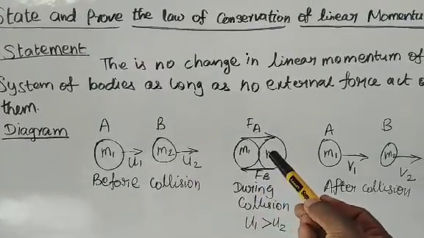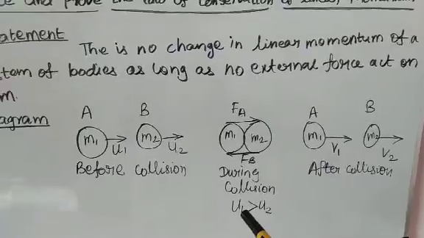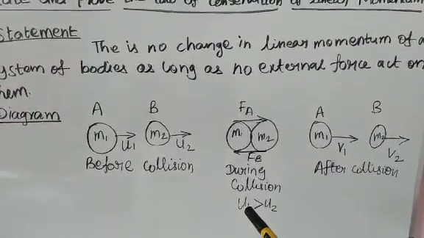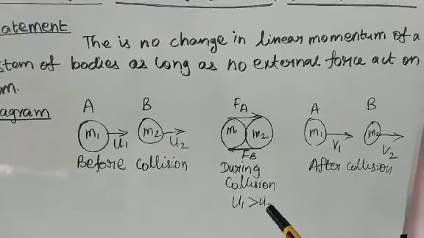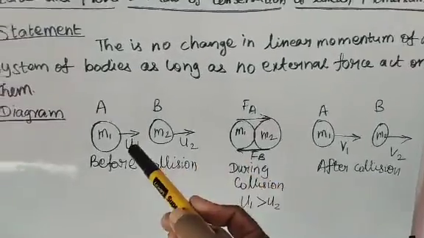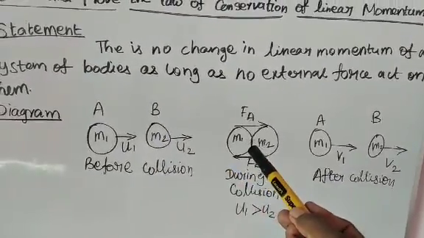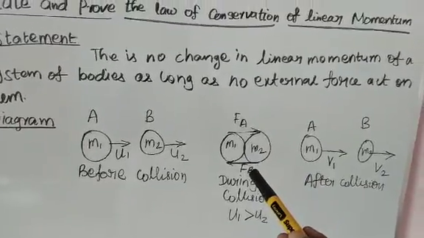During collision, it's a very important condition: the velocity of body A, u1, is greater than the velocity of body B, u2. So body A collides with body B, and forces Fa and Fb are exerted.